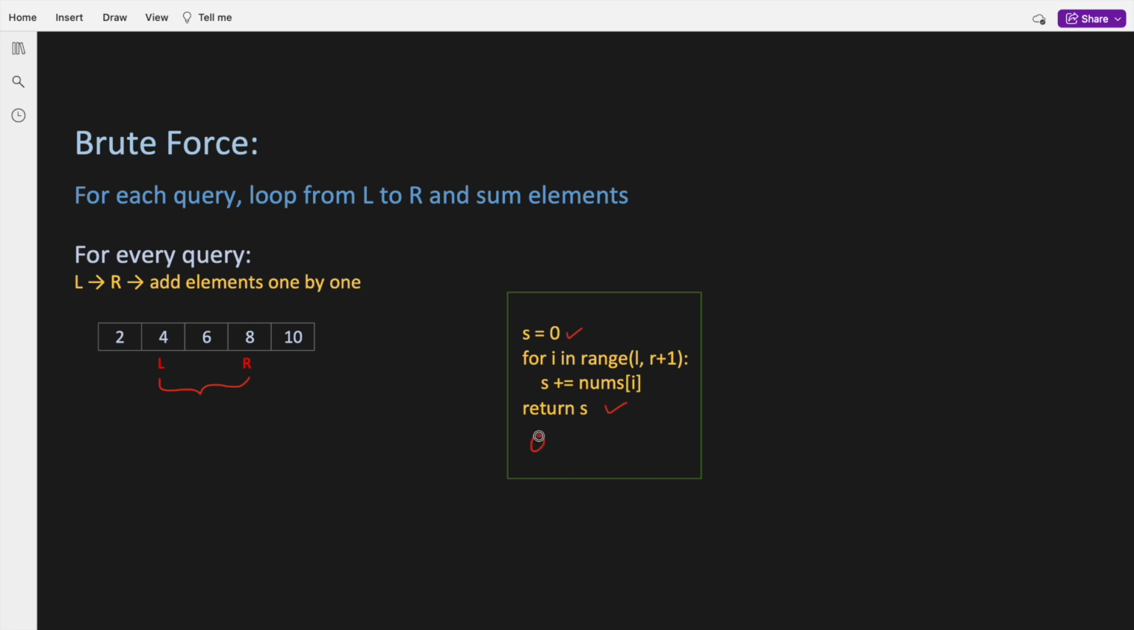Now this has the time complexity of O of n for every query. Let's say we have 1 lakh elements in an array and 1 lakh queries, then the time complexity will be O of n, 1 lakh times. This works correctly, but the time taken for each query is linear. So when the number of queries increases, this approach becomes inefficient.